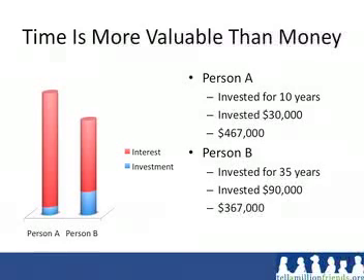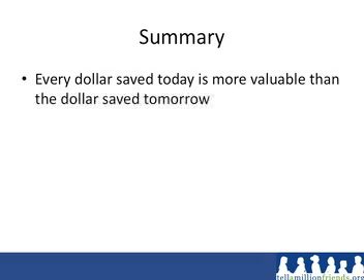Now let's look at Person B. The first dollar that they put into their account was there for 30 years, but the last dollar that they put in had only been in there for a year. So you can see that they have considerably less time for that money to earn interest, much less compound. This is why it is so important to start saving today versus tomorrow, no matter what our age is. The sooner we get our money earning interest, the more time we'll have to grow by earning interest on the interest.